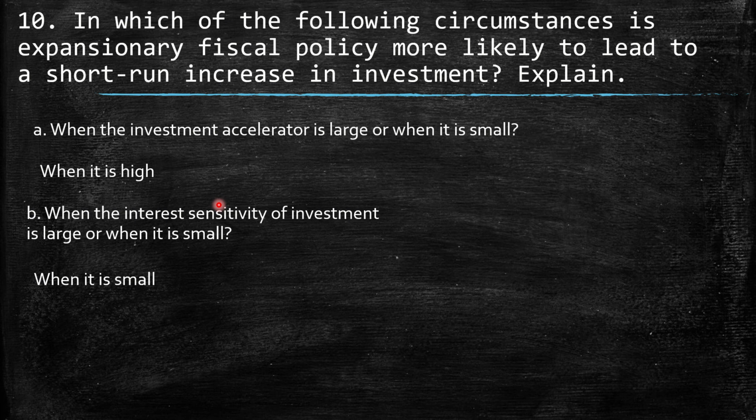And the interest sensitivity of investment is better when it is small. Why? Because remember the negative relationship between the interest rate and investment. With a higher interest rate, there is a discouragement for investment to increase. So with a lower sensitivity, the change in the interest rate will have less effect.